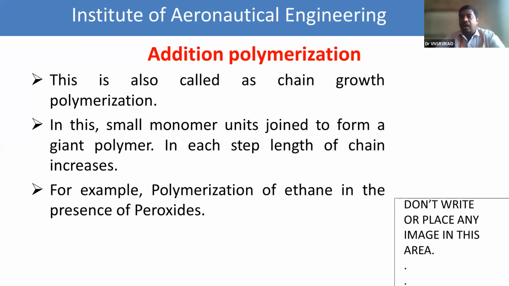Addition polymerization. The alternative name for addition polymerization is chain growth polymerization, because especially in addition polymerization we observe the length of the chain, and the small monomeric units join to form a giant molecule, that is nothing but a large polymer. In each step the chain length increases. The best example for addition polymerization is the polymerization of ethene in the presence of peroxides. There is no formation of byproducts. That is called addition polymerization.